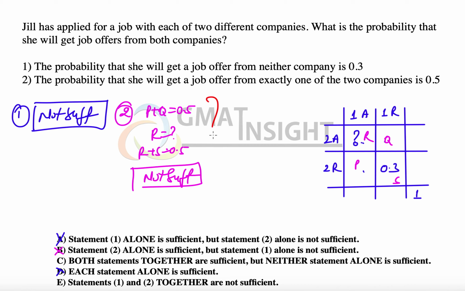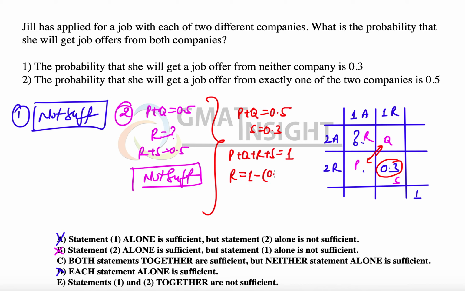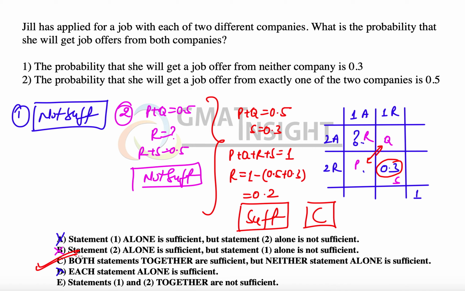Now we combine the two statements, and after combining them we know that this region is 0.3, and the sum of these two regions, that means P plus Q, is equal to 0.5. We know that S is equal to 0.3 and we also know that P plus Q plus R plus S is equal to probability 1. That means R will be equal to 1 minus (0.5 plus 0.3), which is equal to 0.2. We have a definite answer, so we say that the two statements together are sufficient and the final answer becomes option C. Thank you so much.